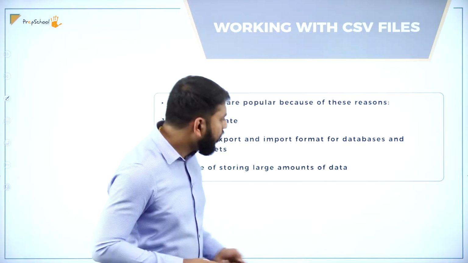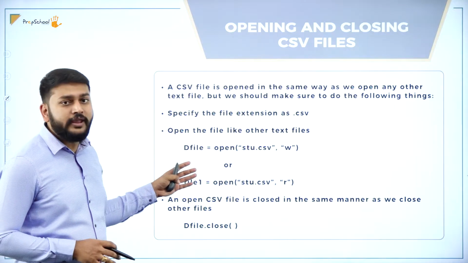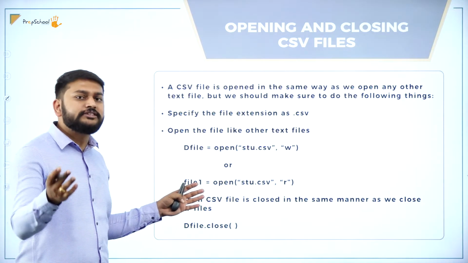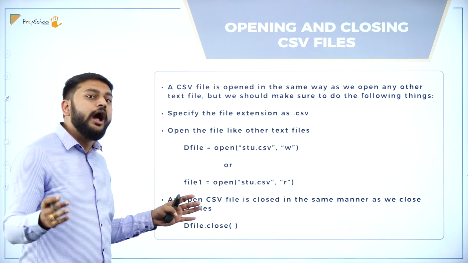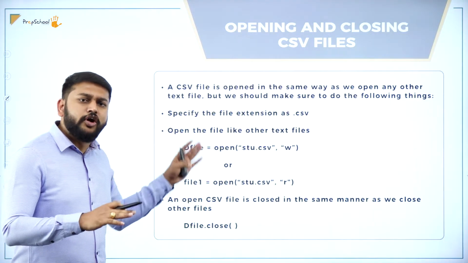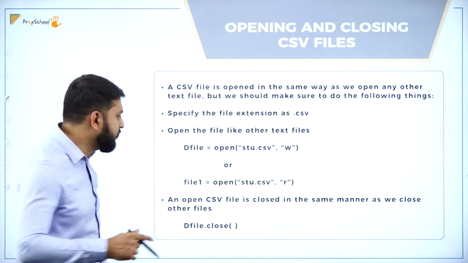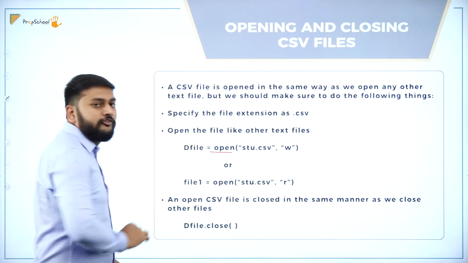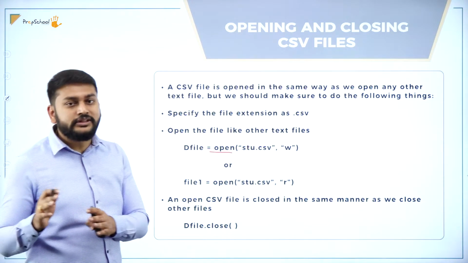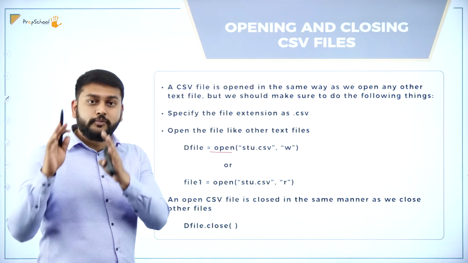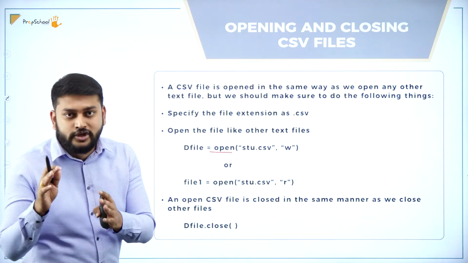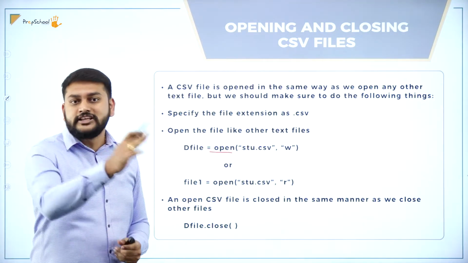Moving forward, this is how I will handle my CSV file. If you understand how to deal with a text file and a binary file, it is almost similar because I will be using the open function. Whenever I'm dealing with a CSV file, I have to import a module called csv. Import is a keyword, and csv is the module name.